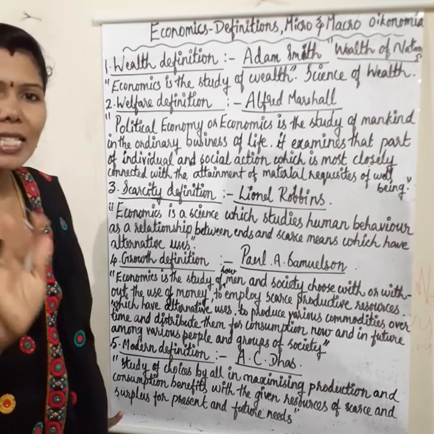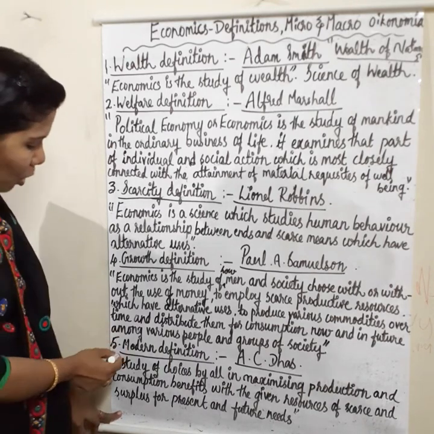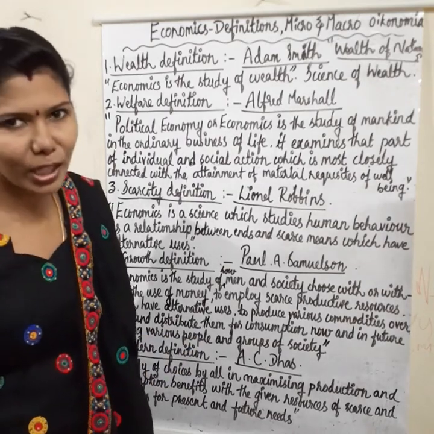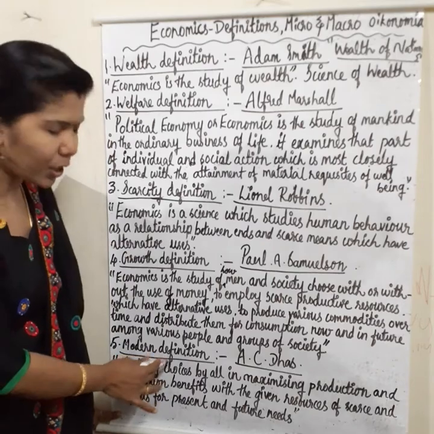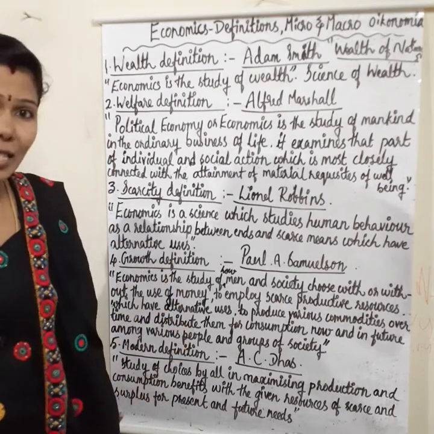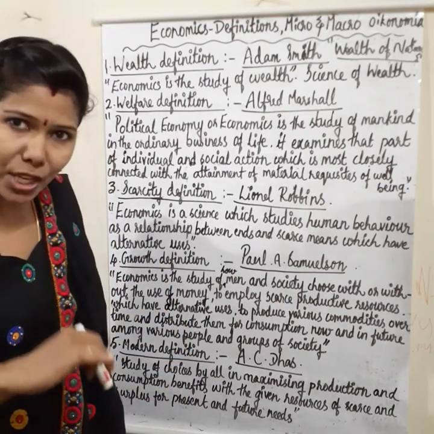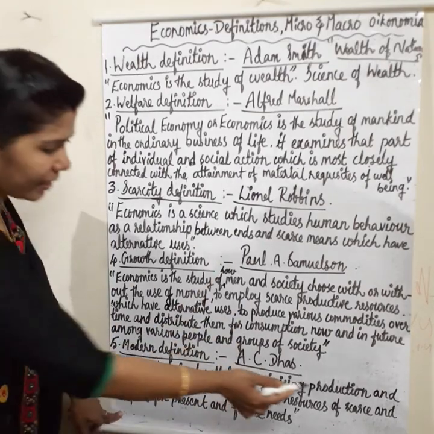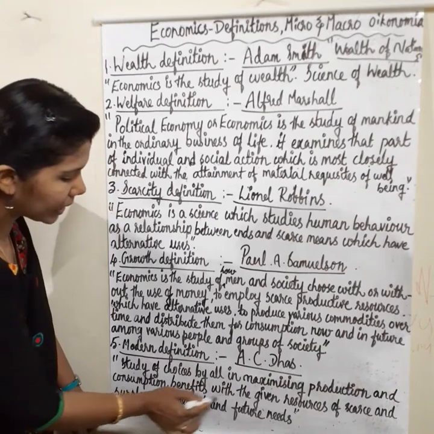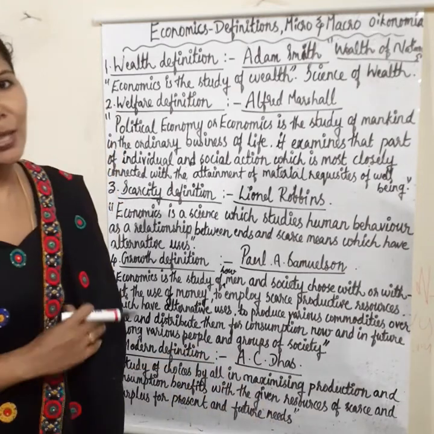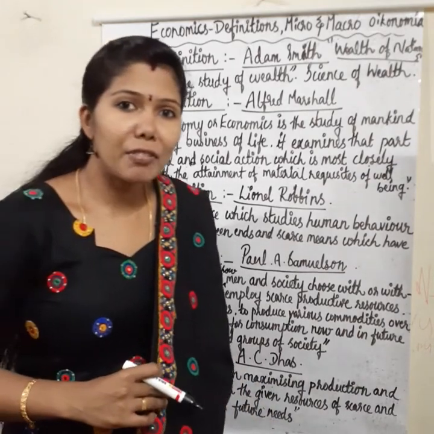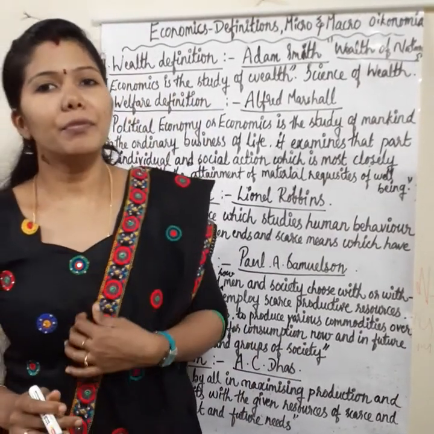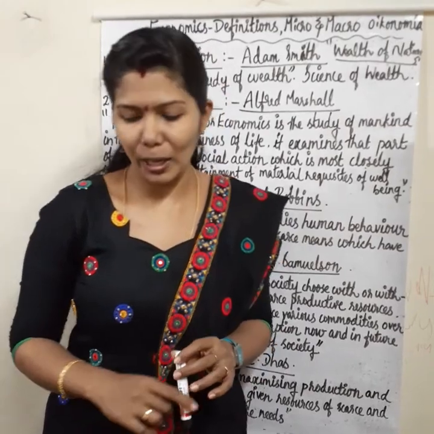That is economics. So the modern definition of economics was suggested by A.C. Das. According to him, economics is the study of choices by all in maximizing production and consumption benefits with the given resources of scarce and surplus for present and future needs. That is the modern definition of economics. Got it? So we learned five definitions of economics.